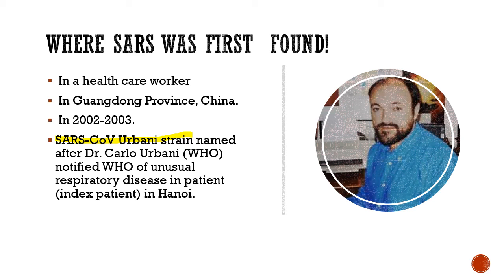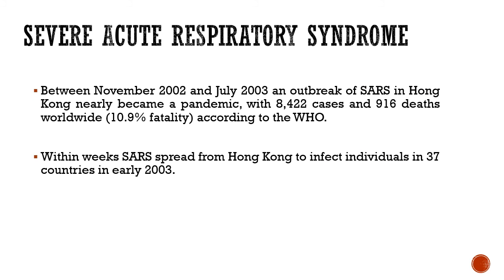Okay. Now, between November 2002 and July 2003, an outbreak of SARS in Hong Kong occurred and it nearly became a pandemic, with 8,422 cases and 916 deaths worldwide, with a case fatality of 10.9% according to the World Health Organization. And within weeks, SARS spread from Hong Kong to infect individuals in 37 countries in early 2003. So this was then labeled as a pandemic because it had global occurrence. Okay.